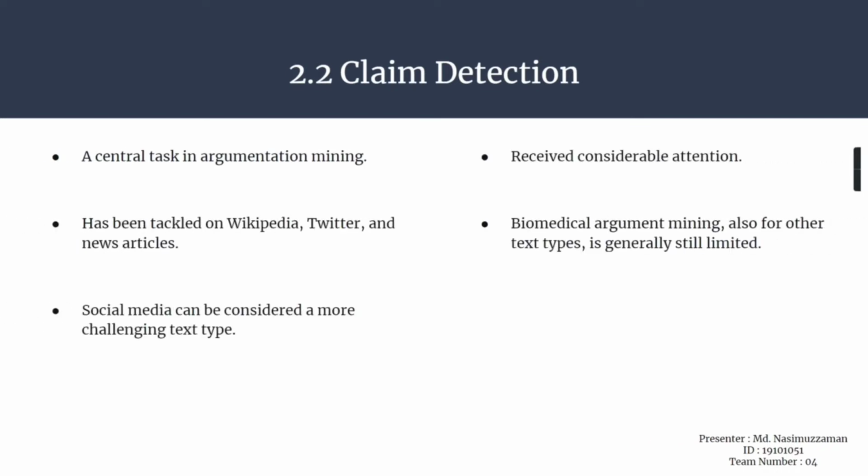Claims can be phrased as either a classification question, does a document or sentence contain a claim, or a sequence labeling question, which tokens comprise the claim. The emphasis on formal writing is one element that most automatic claim detection research shares. There are still limitations to biomedical argument mining, as well as to other text kinds.